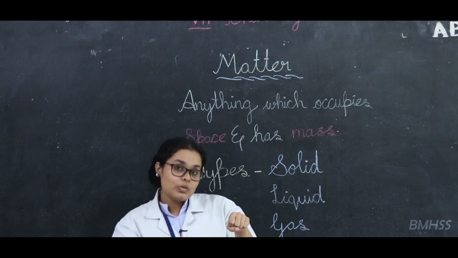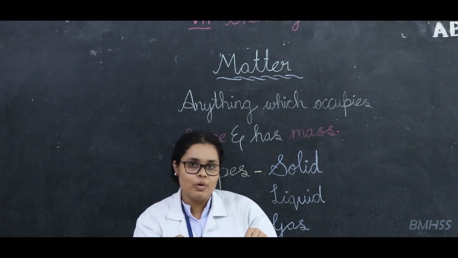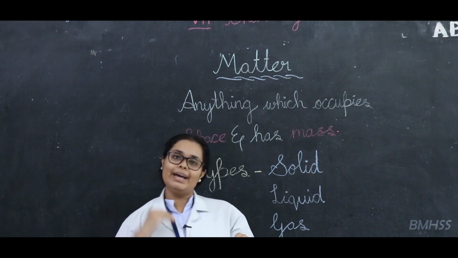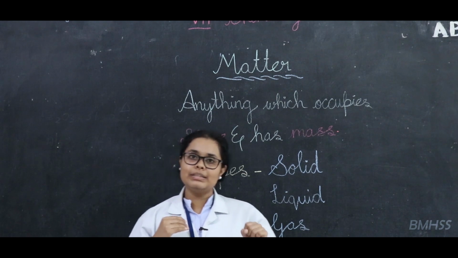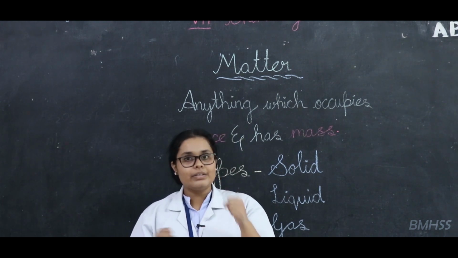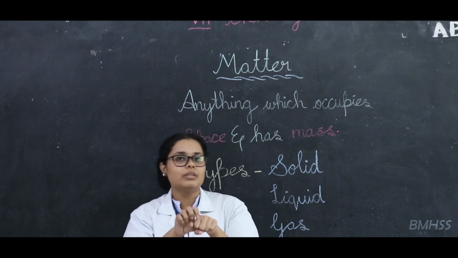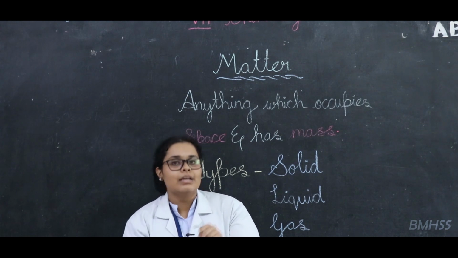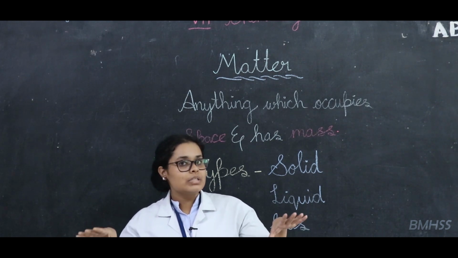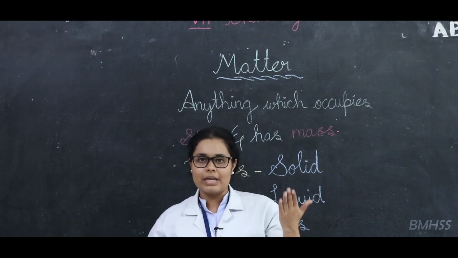That means there will be less intermolecular force and the distance between them will be high. I hope you understood this. Again I will repeat the last point: if the intermolecular force is strong, the distance between the two molecules is less. In the same way, if the intermolecular distance is more, the force will be less. Very good.